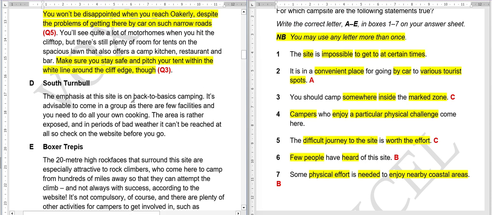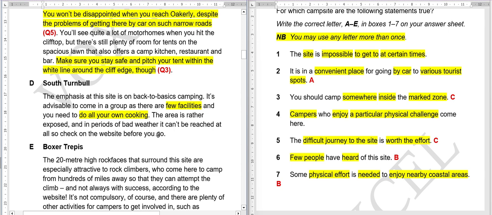The emphasis at this site is on back to basics camping. It's advisable to come in a group as there are few facilities and you need to do all your own cooking. So they are saying that you should come in a group, not alone, because only a few facilities are available here and you will have to do your own cooking, like nothing is provided to you.